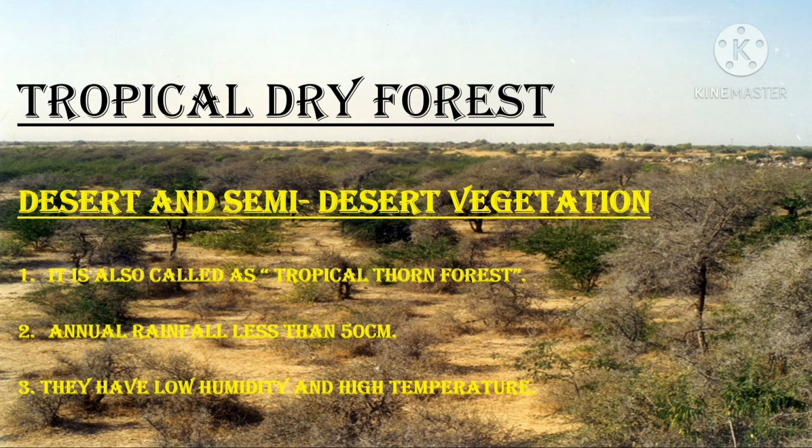Desert and semi-desert vegetation are also called tropical thorn forest. Here the annual rainfall is less than 50 cm. They are also found in the very dry parts of the Deccan Plateau in Karnataka, Maharashtra and Andhra Pradesh. Babul, kikar and wild palms are common trees found here.